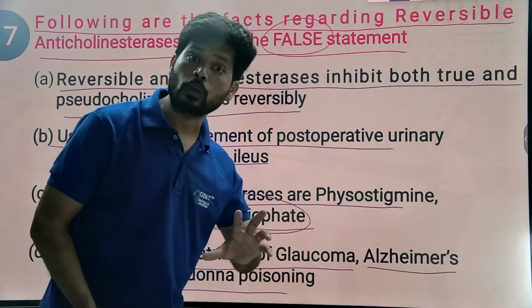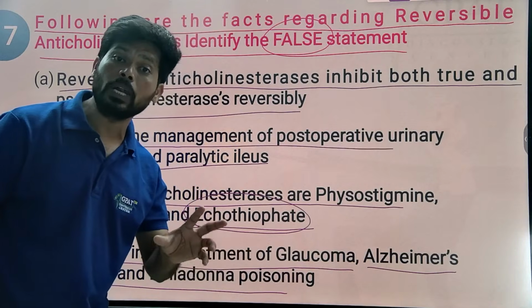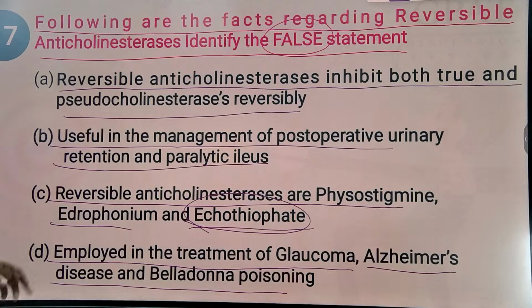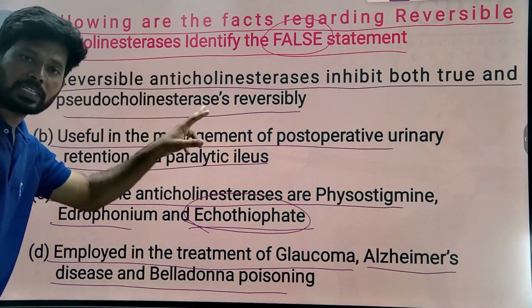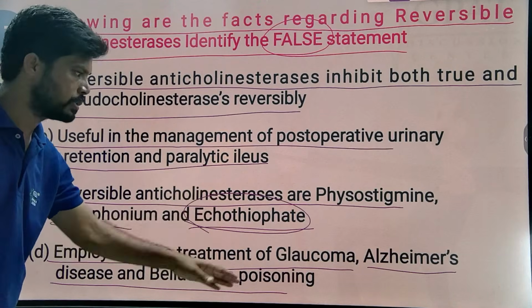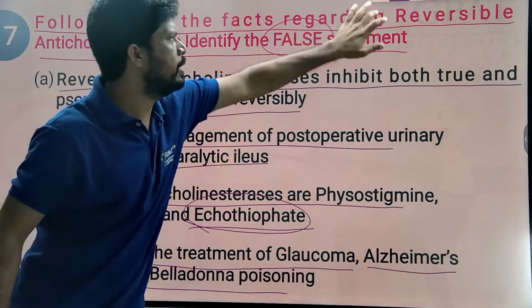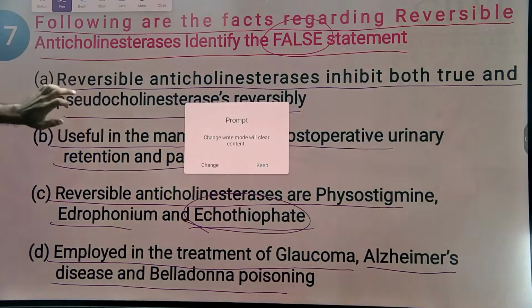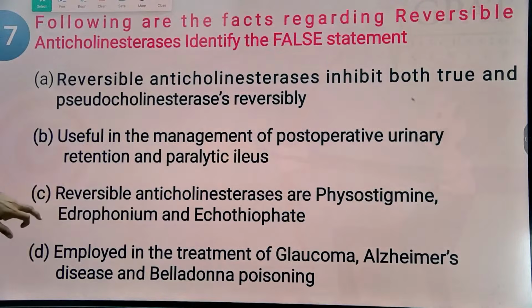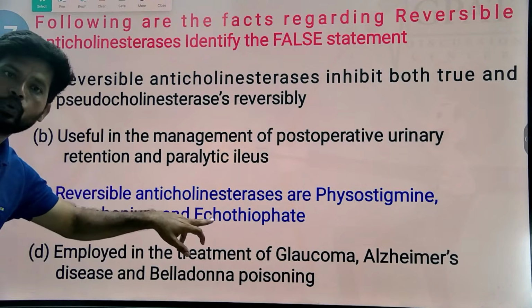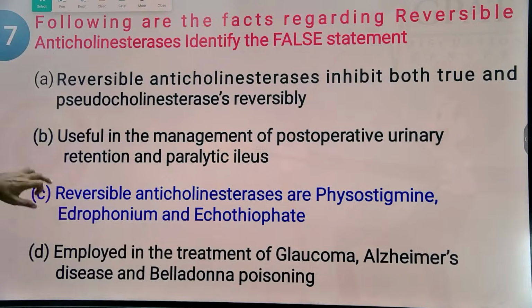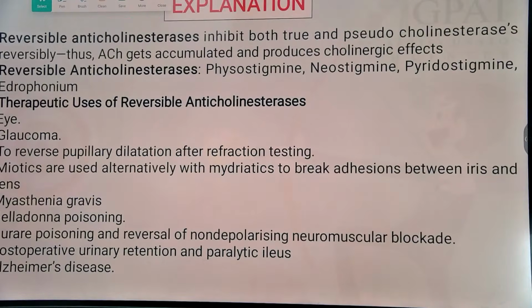Ecothiopate is an organophosphorus compound, an irreversible acetylcholinesterase inhibitor. Reversible acetylcholinesterase inhibitors help in the treatment of Alzheimer's, belladonna poisoning, as well as glaucoma. I hope you know the answer clearly. So ecothiopate is an irreversible cholinesterase inhibitor, not a reversible one. The answer is simply option C because ecothiopate is an irreversible anticholinesterase.